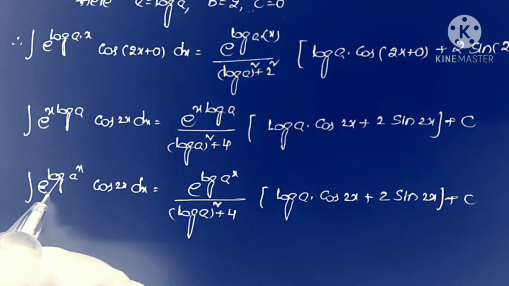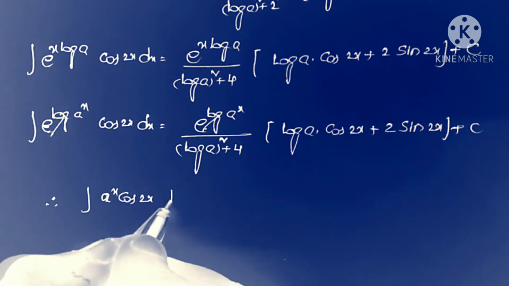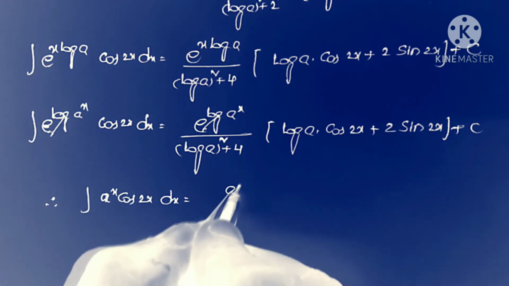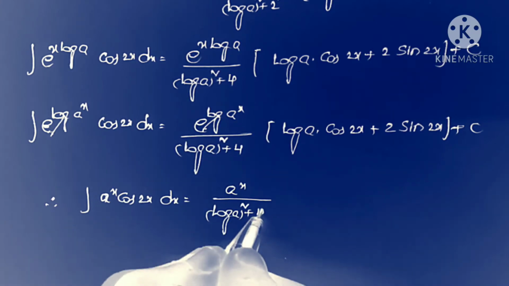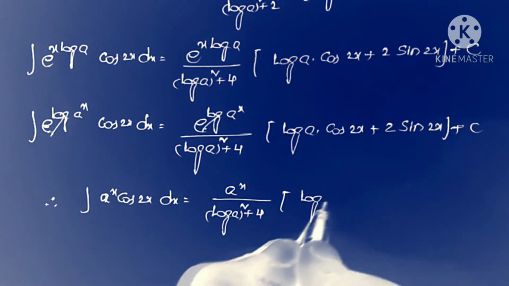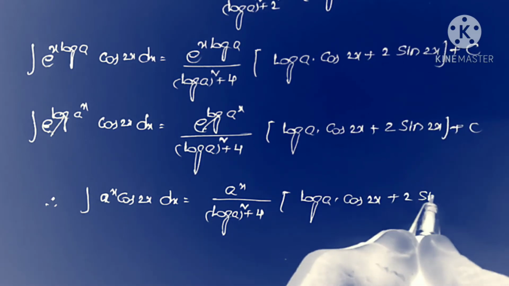Now e power log, these are cancelled. Therefore integral a power x into cos 2x dx is equals to a power x by log a whole square plus 4 into log a into cos 2x plus 2 sin 2x. That's all. This is the answer.